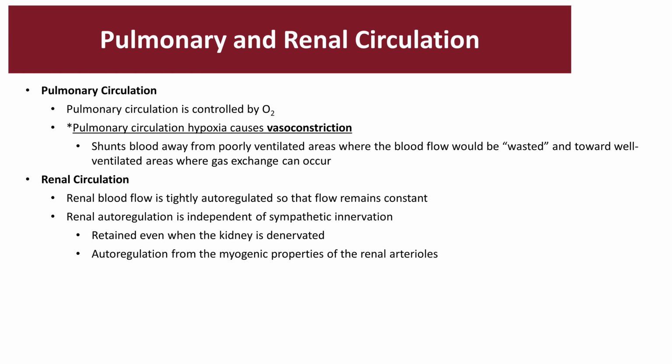In the renal circulation, the renal blood flow is very tightly controlled by autoregulation based on the constant flow of fluid and blood. The renal autoregulation is independent of the sympathetic division. So that means if you have a transplant, the kidney can still do its job of controlling blood flow. Autoregulation is based on the stretching properties of the renal arterioles in that own organ system.